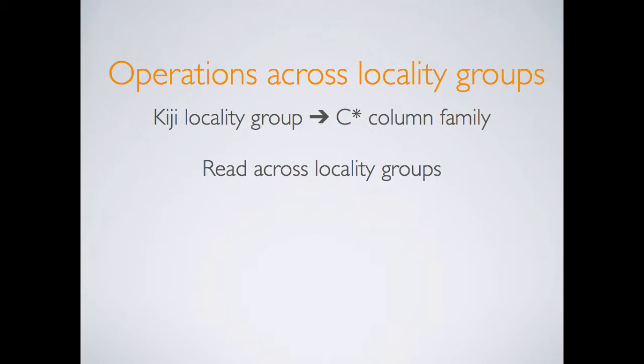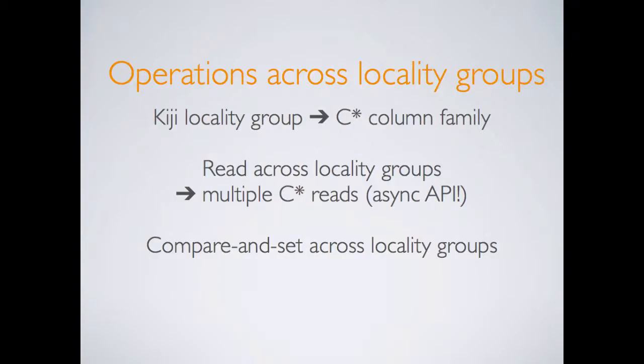So if we have a read in Kiji that crosses multiple locality groups, we had to break this up into multiple reads in Cassandra. And this is one place where the async API was really huge because we can just fire off all those reads one after another and wait for them to all come back to assemble the data to send back to the Kiji client.